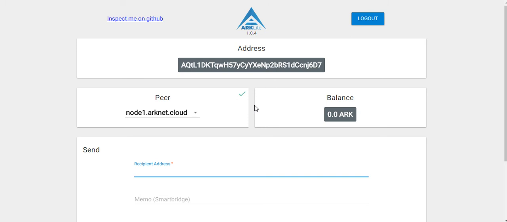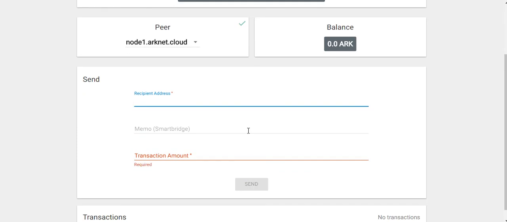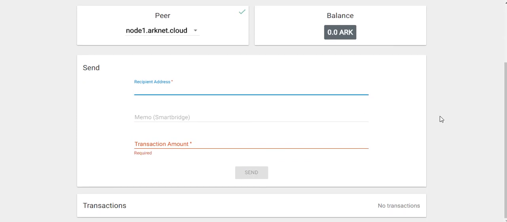Likewise, you're not going to want to store larger funds. If you have $1,000 or $10,000, I definitely would not be using a web wallet to store all of this. Web wallets typically are pretty easy to set up. As you can see, I set up this web wallet within 30 seconds. So it's very quick and easy, and you can set up your address and send funds elsewhere, and it's pretty easy to receive them.